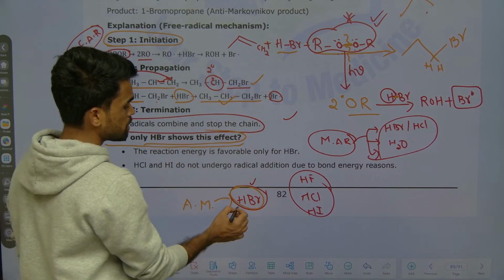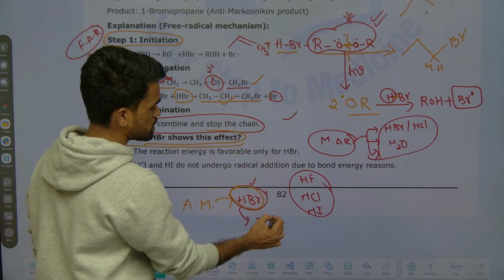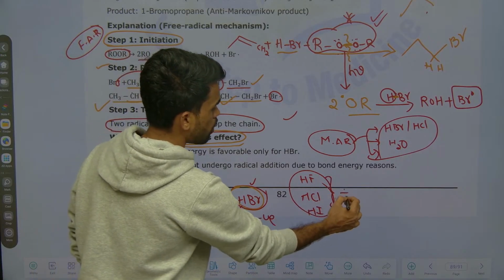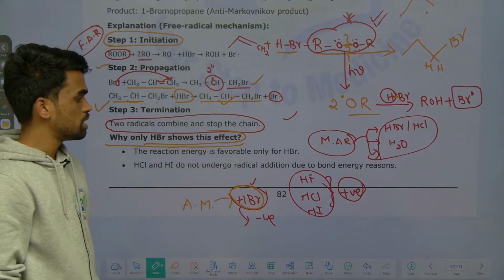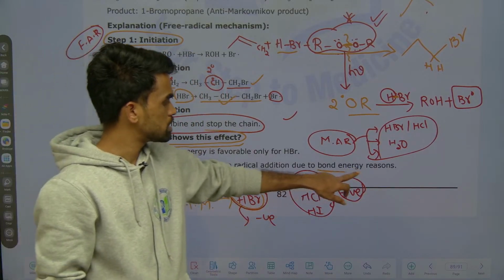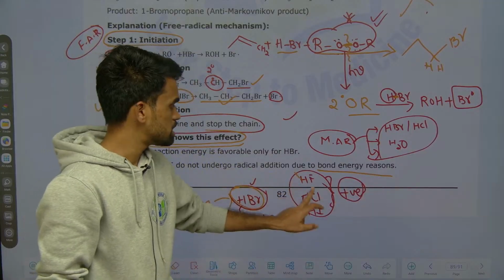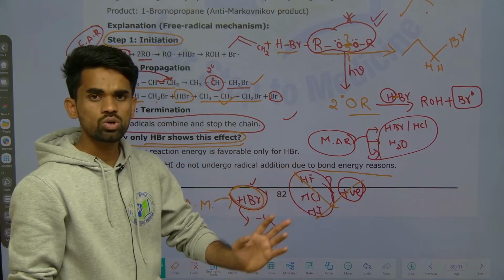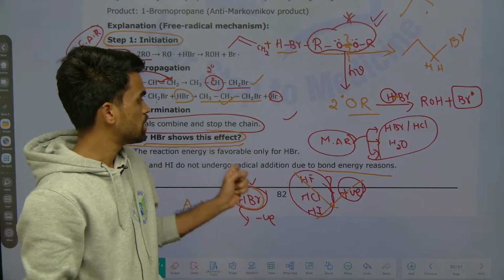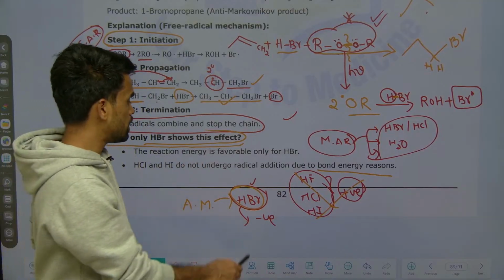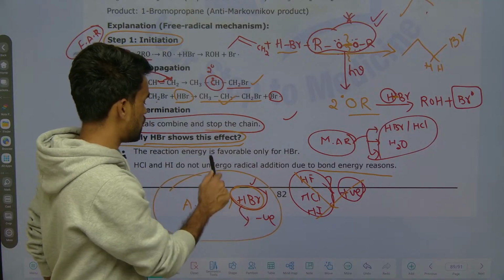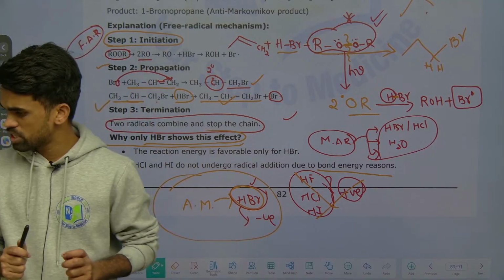Okay, why? Because for HBr the bond enthalpy is negative. For all these others the bond enthalpy is positive. So due to this reason, enthalpy reasons, bond energy reasons, HF, HCl, HI do not participate or do not show this anti-Markovnikov rule or Kharash effect type of reactions. Only possible with HBr. Okay, hope this discussion is also clear.